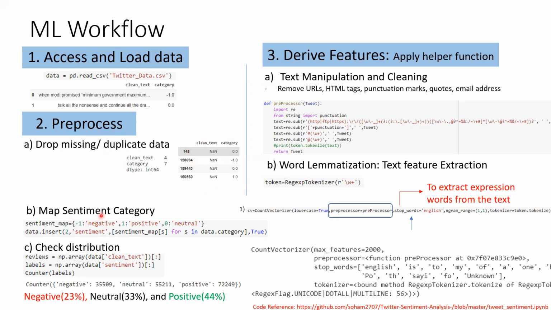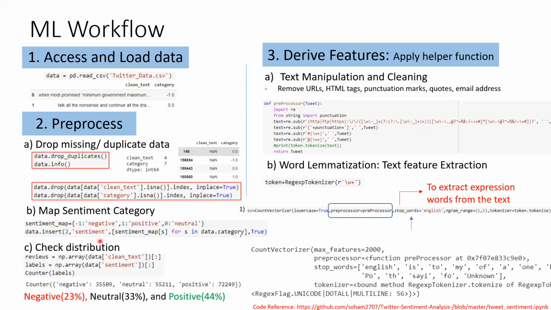Then we do the sentiment mapping: for -1 assign negative, for +1 assign positive, and for 0 assign neutral. Then we check the distribution, which is basically a visualization of the data: negative tweets are 23%, neutral 33%, and positive 44%.